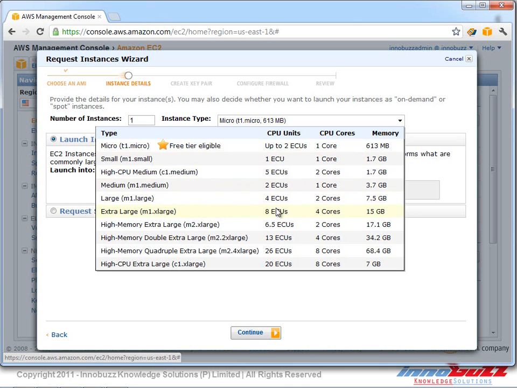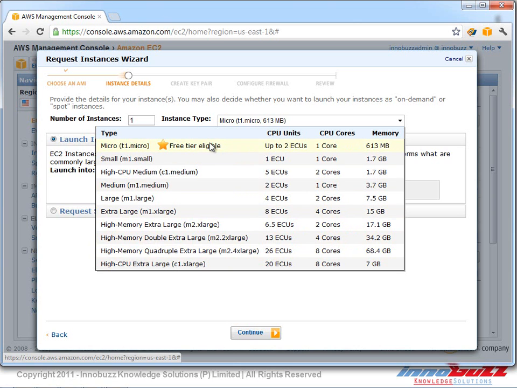and these are where the end user gets the benefit of a number of CPU core processing units. In extra large, we get 8 elastic compute units, with 4 cores and 15 GB RAM. And in the large one, we get 4 compute units, 2 cores and 7.5 GB of RAM. And when it comes to high memory extra large and high memory quadruple, in case we are running a CRM or a web application which should be capable enough to handle millions of requests simultaneously, we must select one of the high memory or high CPU instances.